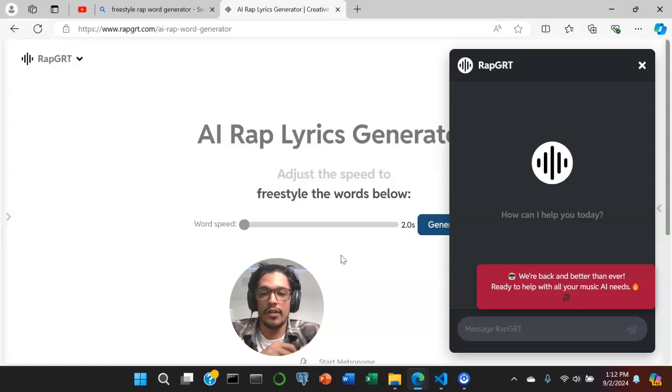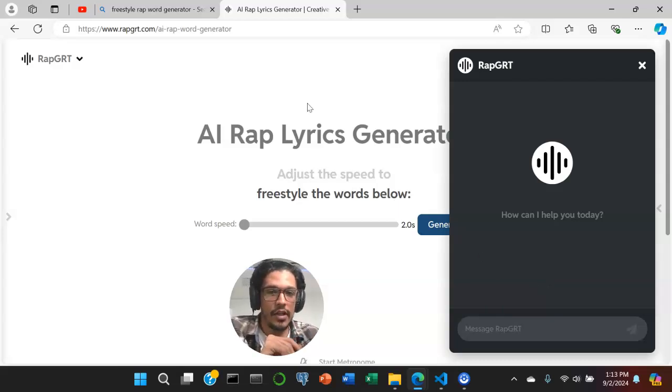In which case, if you wanted to use Hugging Face and deploy some open source models, you would use dedicated endpoints in which you would host some GPU space, pay for that, and learn a bit about how virtual GPU space works. So there we go. That's RapGPT, the rap word generator, all in one.